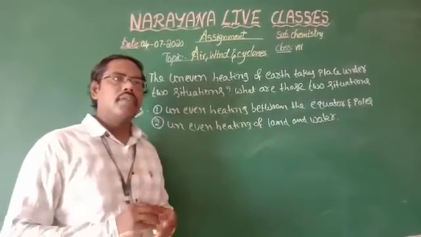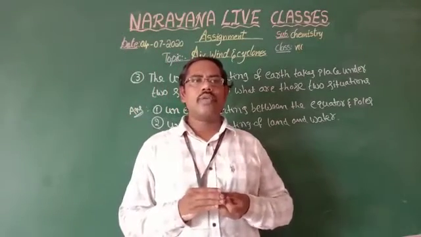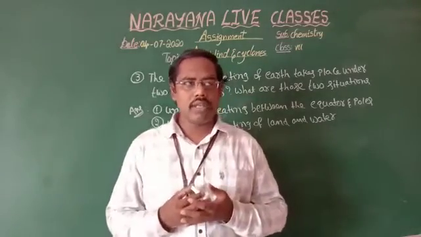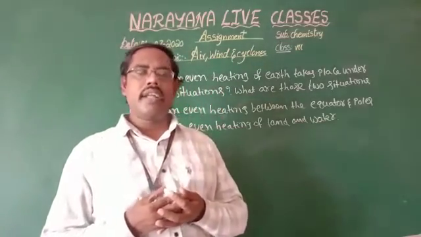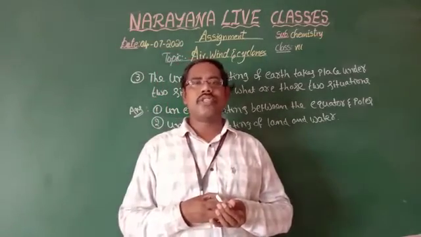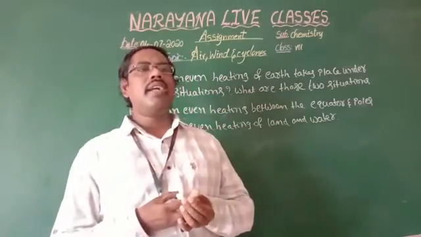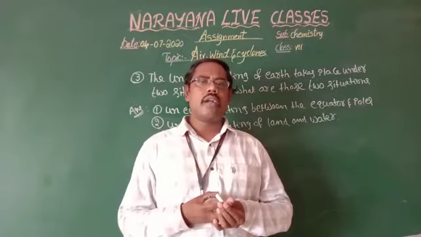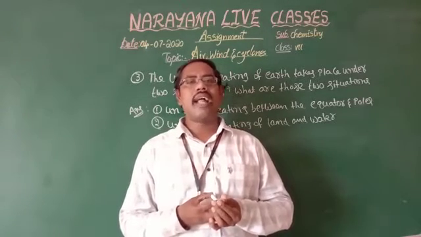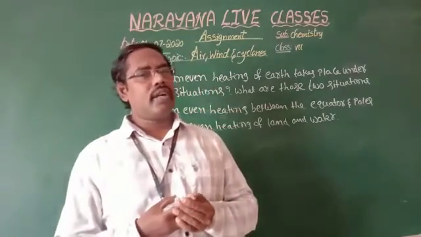So coming to the third question, the uneven heating of earth takes place under two situations. What are the two situations? Coming to the answer, the uneven heating between the equator and poles, and similarly heating on land and water. So coming to the answer, first we have to know what the equator is and what the poles are.